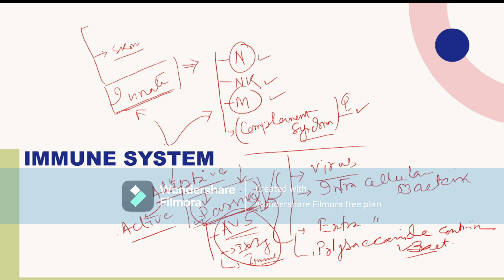The adaptive immune system is divided into two types. One is CMI, cell mediated immunity. One is humoral mediated immunity. So CMI and HMI. The component for CMI is the T cell, and the component for HMI is the B cell. These are our MCQs.